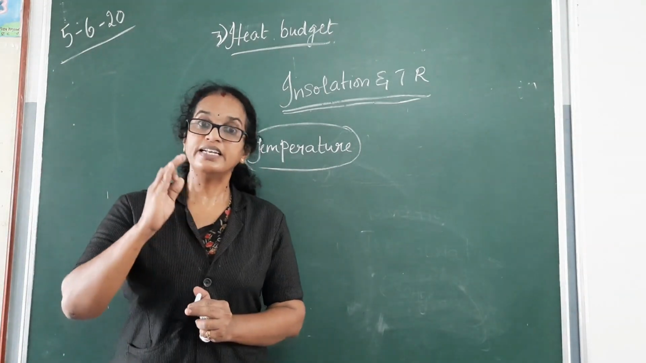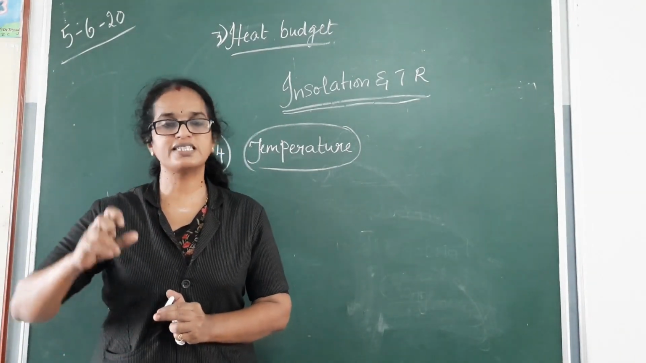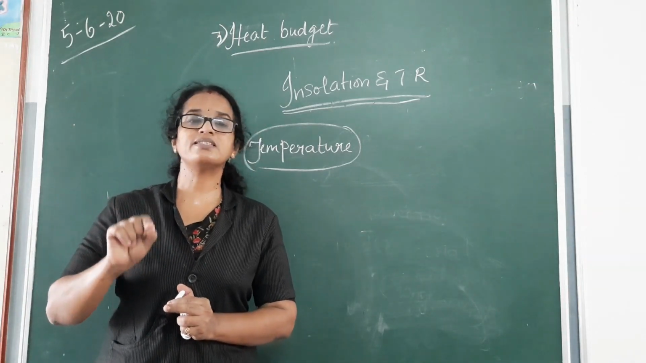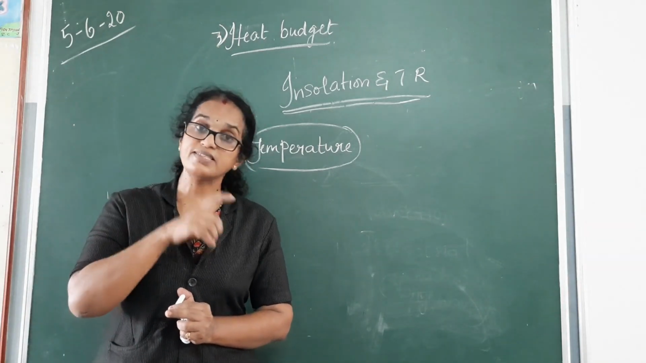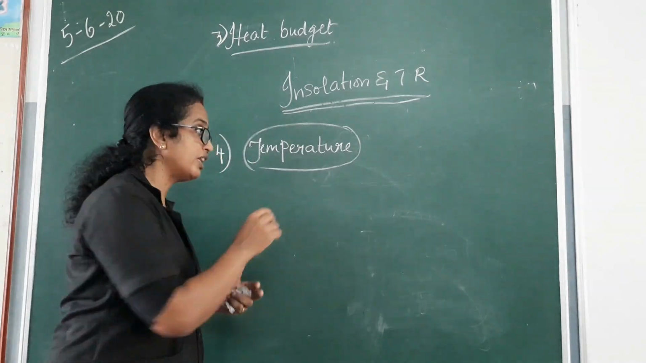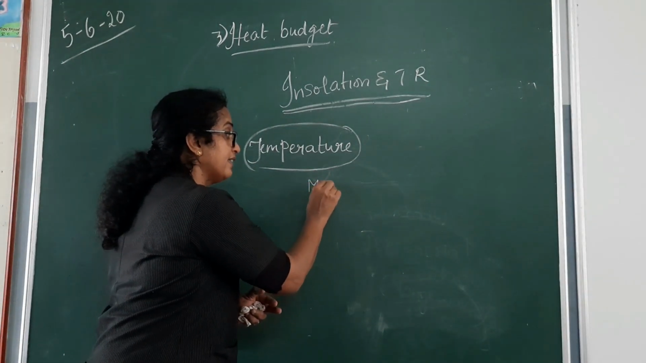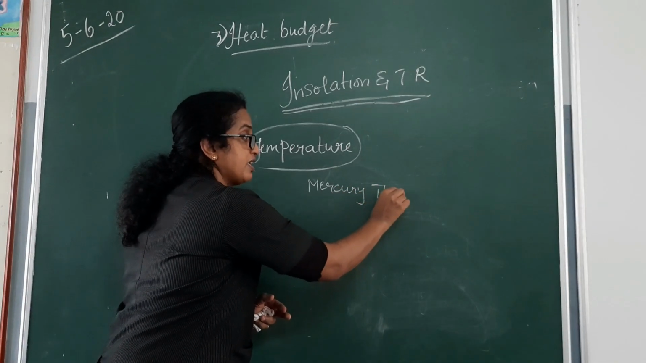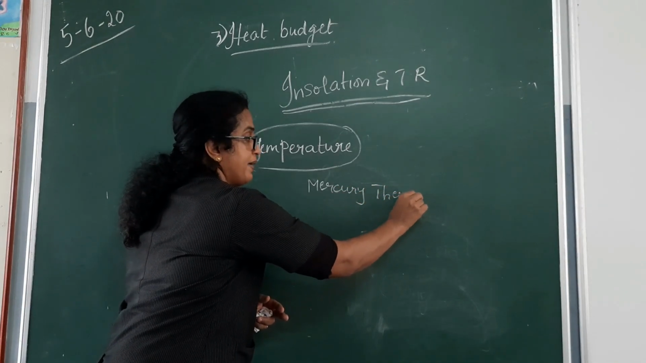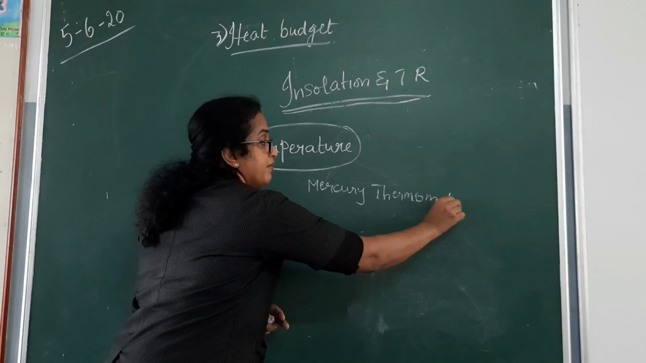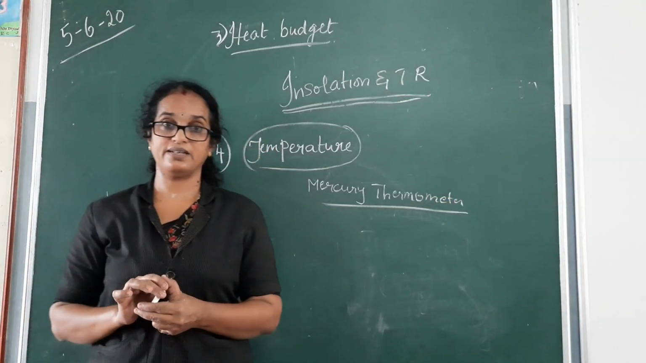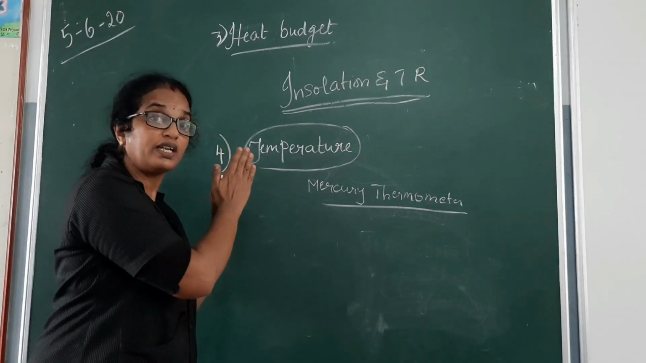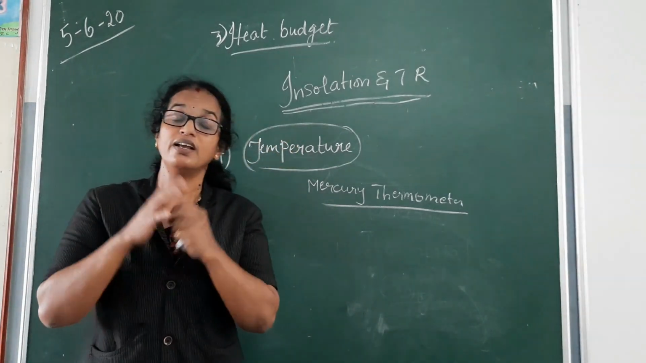Temperature is the degree of hotness in the atmosphere, and the instrument used to measure this temperature is called a mercury thermometer. Now I was just telling you how this temperature varies.